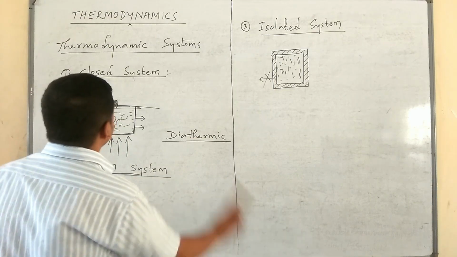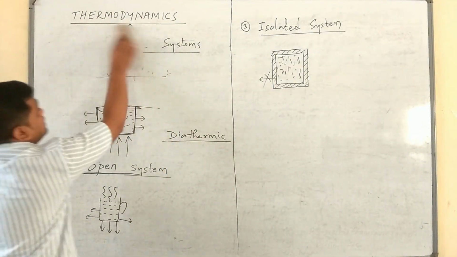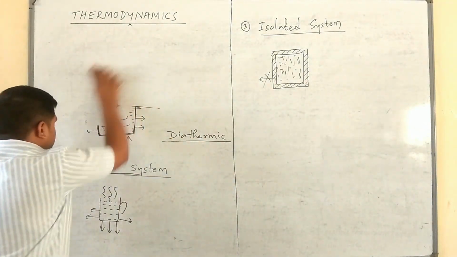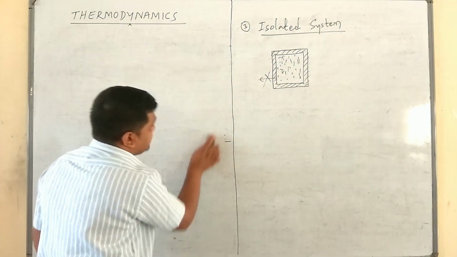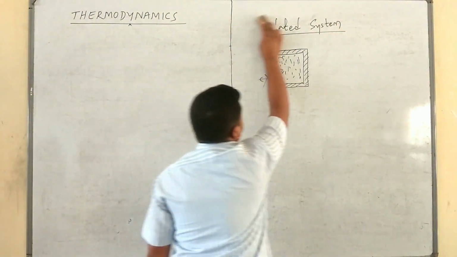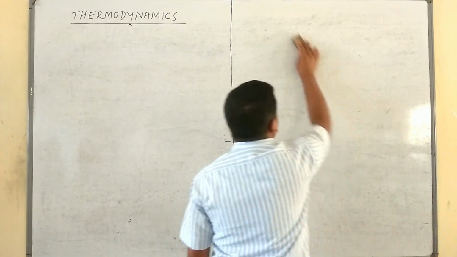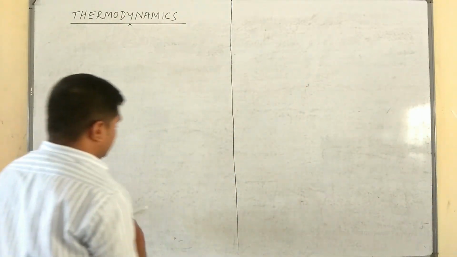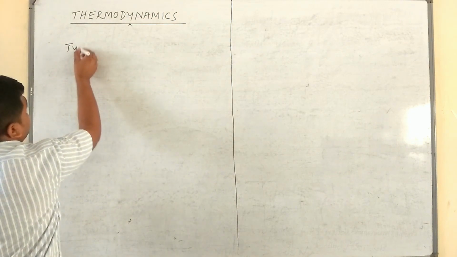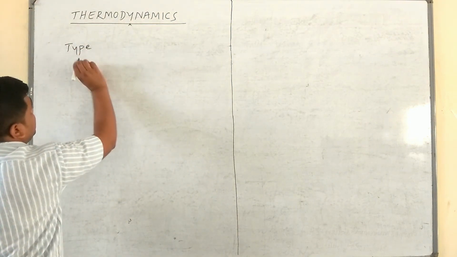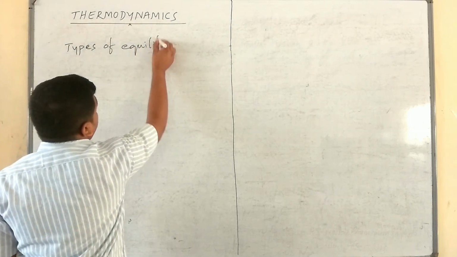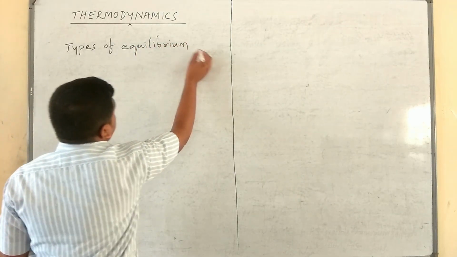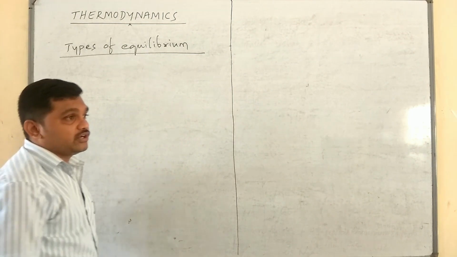Next, let us discuss the types of equilibrium. What is the meaning of the word equilibrium? Net effect is equal to 0.